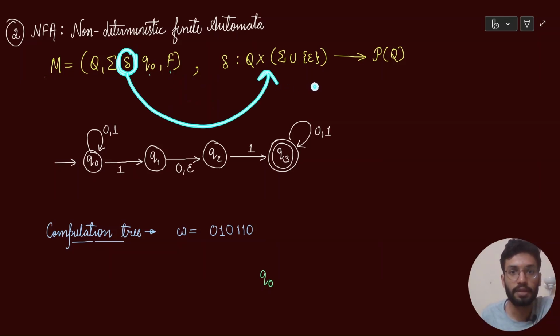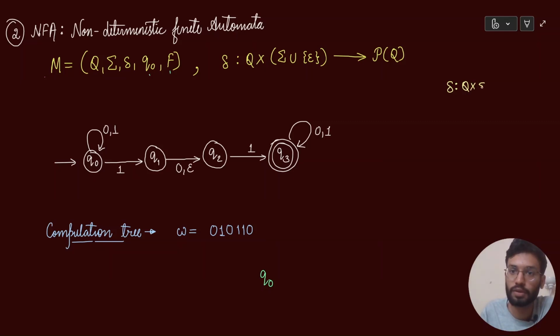In deterministic finite automata, we saw that delta was something like this. Initially, delta was a function from Q cross sigma to Q, if you remember, where this Q was the set of states. So given a state Qi, you input a from sigma and then you output the state Qj, meaning you transition from this state to that state.